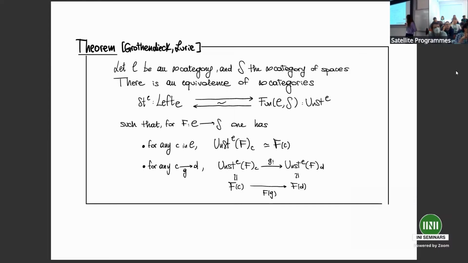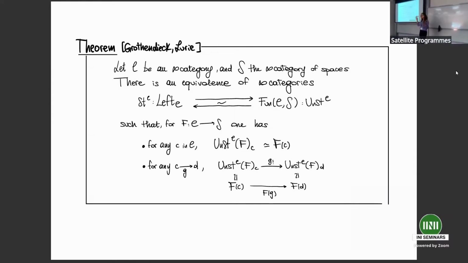The straightening and unstraightening theorem, which is originally due to Grothendieck, but then to Lurie in its model formulation, states the following. Whenever we have an infinity category C, and I'm going to denote by S the infinity category of spaces, the infinity category of left fibrations over C is equivalent to that of covariant functors from C into spaces.